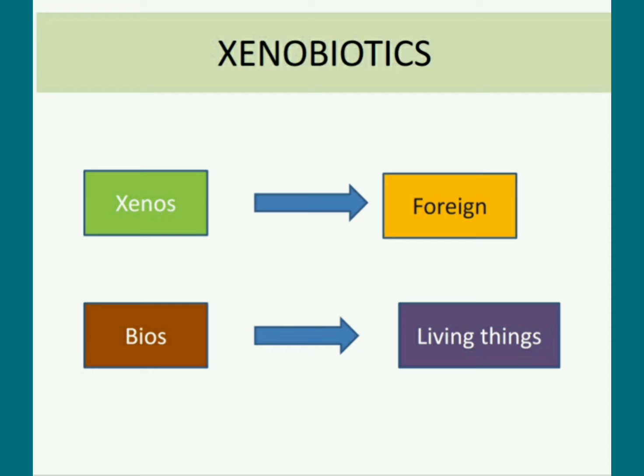Now I am coming to the point, metabolism of xenobiotics. Xenobiotic comes from two words, xenos and biotics. Xenos means foreign and bios means living things. So a xenobiotic is a compound that is foreign to the body and needs detoxification.